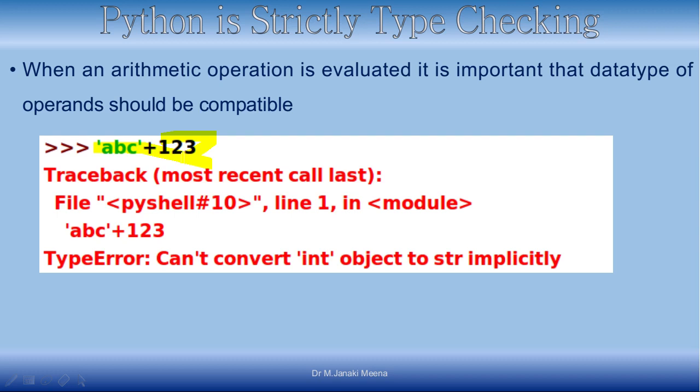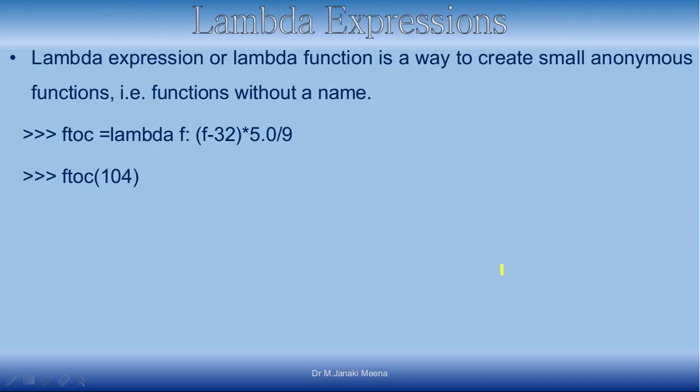You can see that it has to be converted, right? So it is saying can't convert int object to str implicitly. Okay, so you are making a mistake, and it is informing you. Okay, this is about the strong type checking nature of Python.